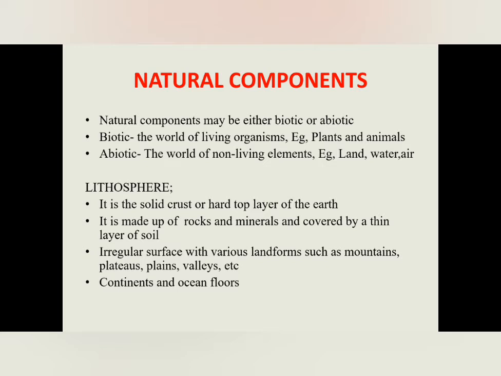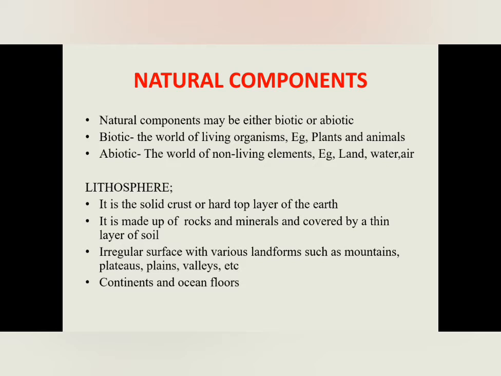In the second chapter you will study about the interior of the earth. In that chapter you will come to know about different layers of the earth, and the topmost layer is crust. And the solid crust or hard top layer of the earth is called a lithosphere. And this lithosphere is made up of rocks and minerals, and they are covered by a thin layer of soil. And lithosphere has an irregular surface with various landforms such as mountains, plateaus, plains and valleys, etc.